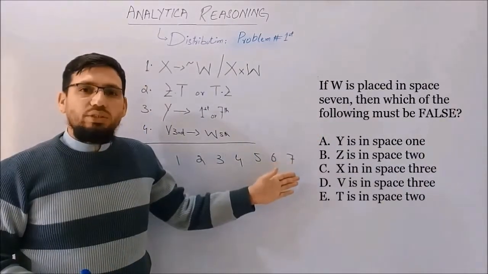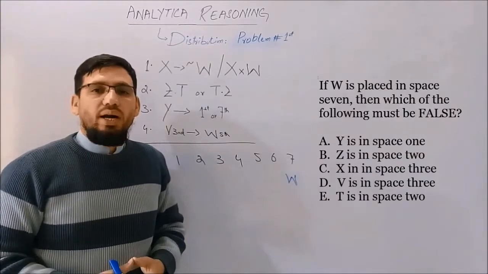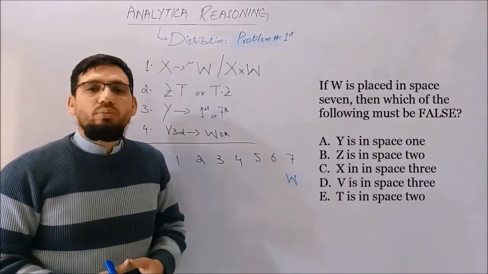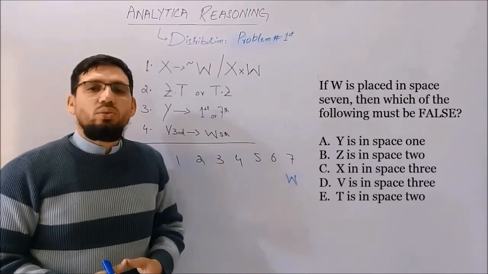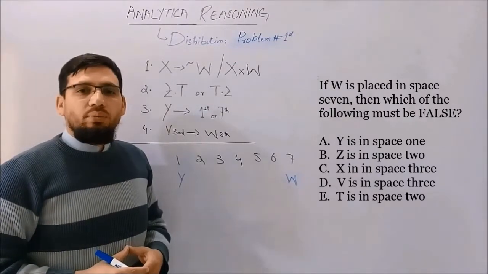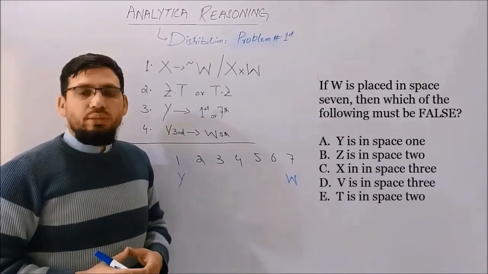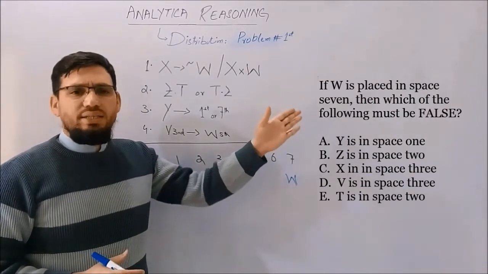Here I just wrote down W on 7th position, but you can see the restriction about Y, that Y must appear on position 1 or 7. As W appears on 7th position, right now Y must appear on first position. Right now we are confirmed about Y and W positioning, but we don't know about the other positioning so far. So let's analyze these options.